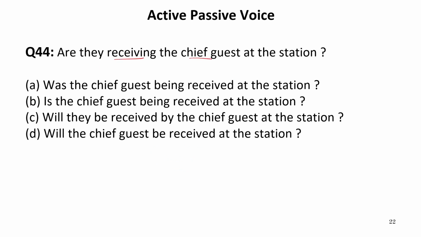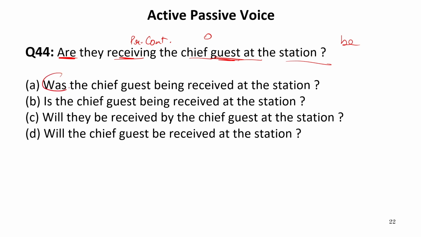Are they receiving the chief guest at the station? So again, this is an interrogative structure and the object is the chief guest. So this will be the subject of the sentence. Because the sentence is in present tense and it is written are they receiving, this is present continuous tense. So we need be form as well. Because the chief guest, that is the object, is singular, that has to be on the subject position of passive voice, and the chief guest is singular, therefore we need is over here, not was or are.